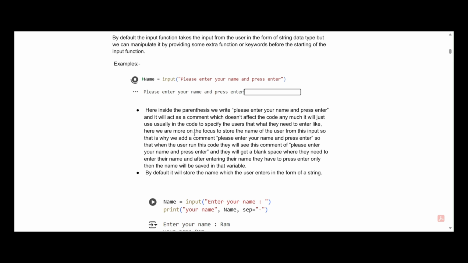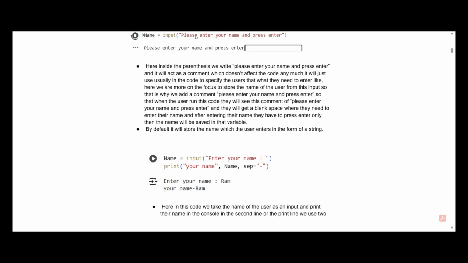Like here we are focused on storing the name of the user from this input, so that is why we add the comment "please enter your name and press enter". When the user runs this code they will see this comment and they will get a blank space where they need to enter their name, and after entering their name they have to press enter, only then will the name be saved in that variable.